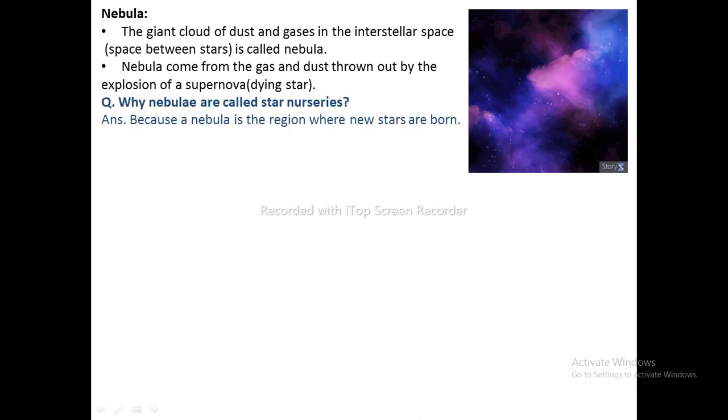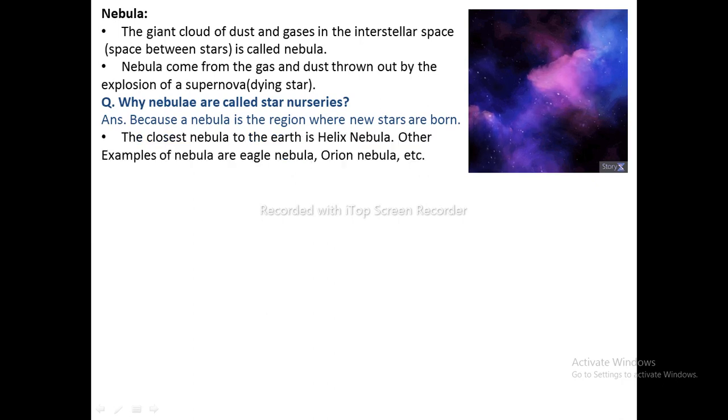So here is one question related to the heading nebula. Why are nebulae called star nurseries? Nebulae are called star nurseries because a nebula is the region where new stars are born. The closest nebula to the Earth is Helix Nebula. Other examples of nebula are Eagle Nebula, Orion Nebula, etc.